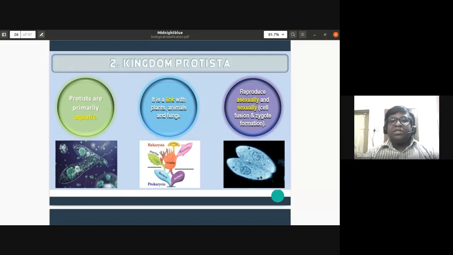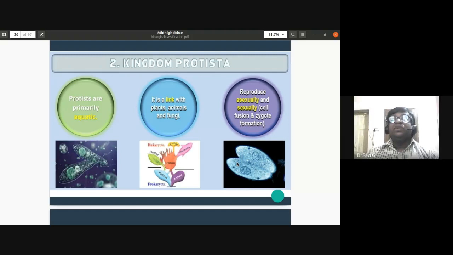In kingdom Protista, you find the organisms reproduce asexually and sexually also. Sexual reproduction in Protista is by cell fusion and zygote formation. There is no gamete formation here. You can see here the paramecium, two of them have fused. The fusion of cells takes place and the fusion of nuclei takes place, and this forms a zygote.